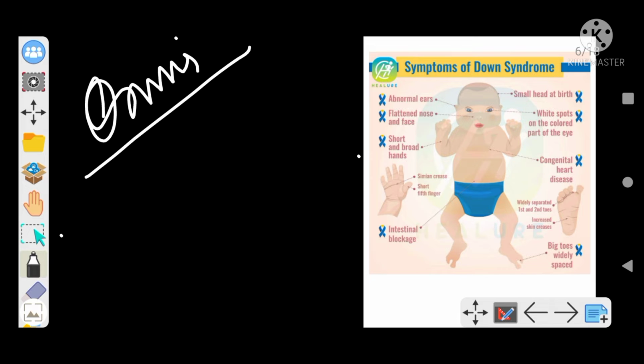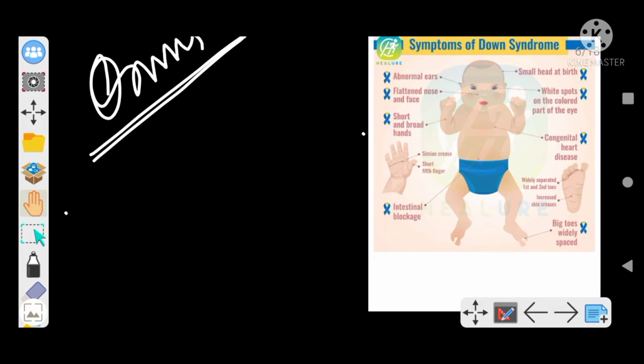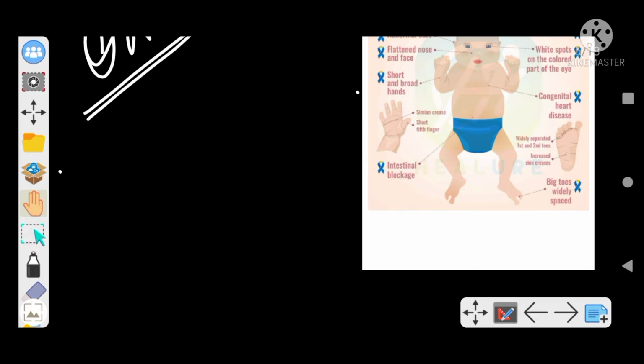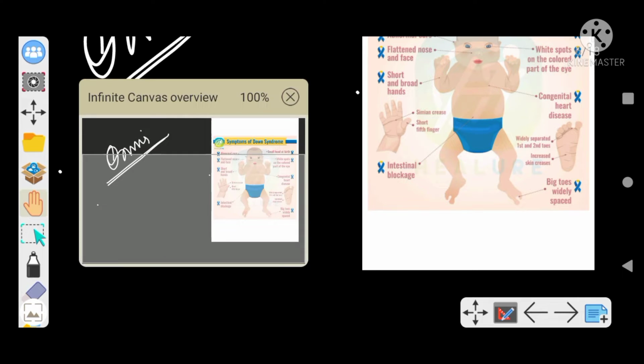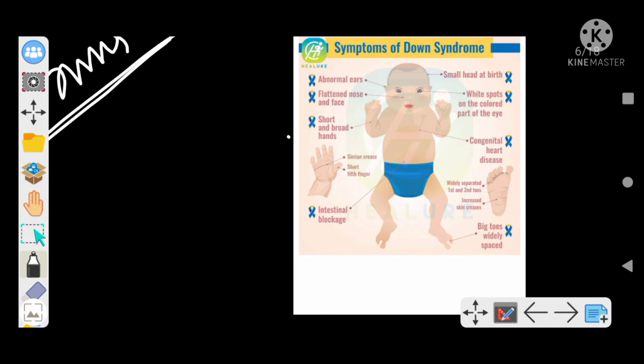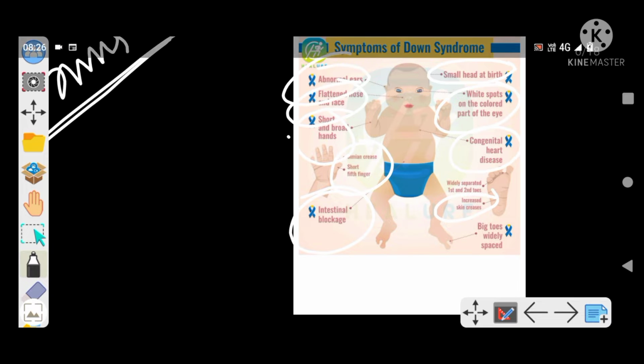So today's topic is Down syndrome, right? So first let us look at the picture itself. There may be a small head, white spots in the eyes, congenital heart disease, and increased skin creases, as you can see, intestinal blockage, simian crease, short fingers, short and broad hands, flat nose, abnormal ears. So these are a few features, right? Now we will go into details.